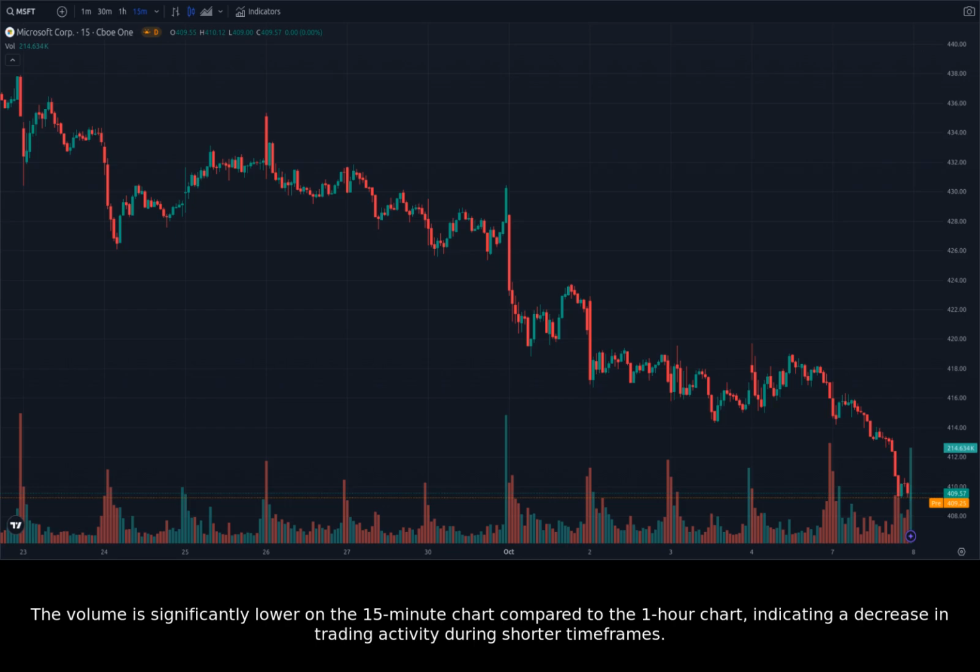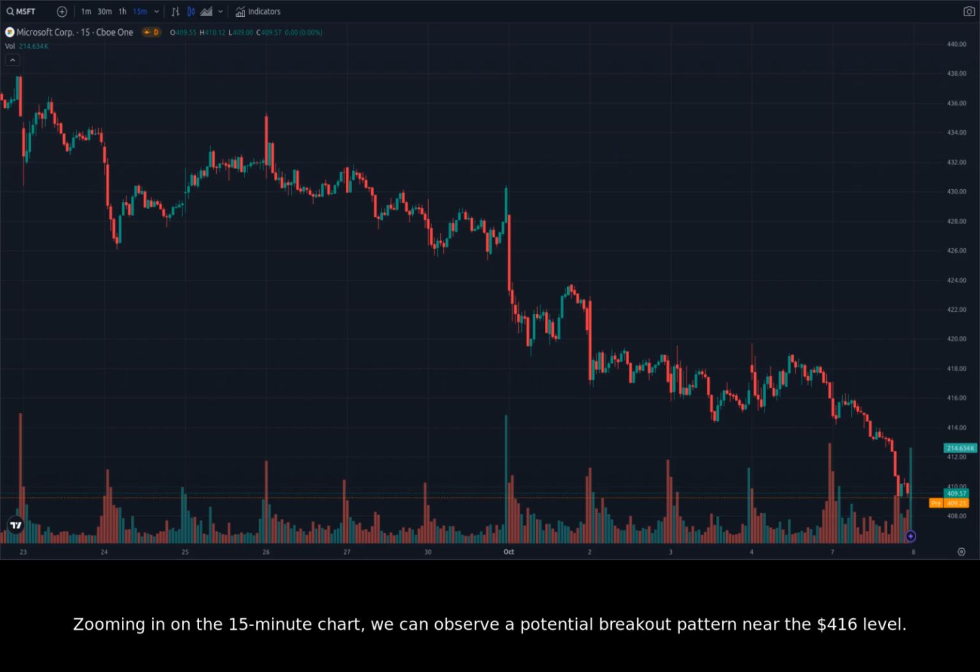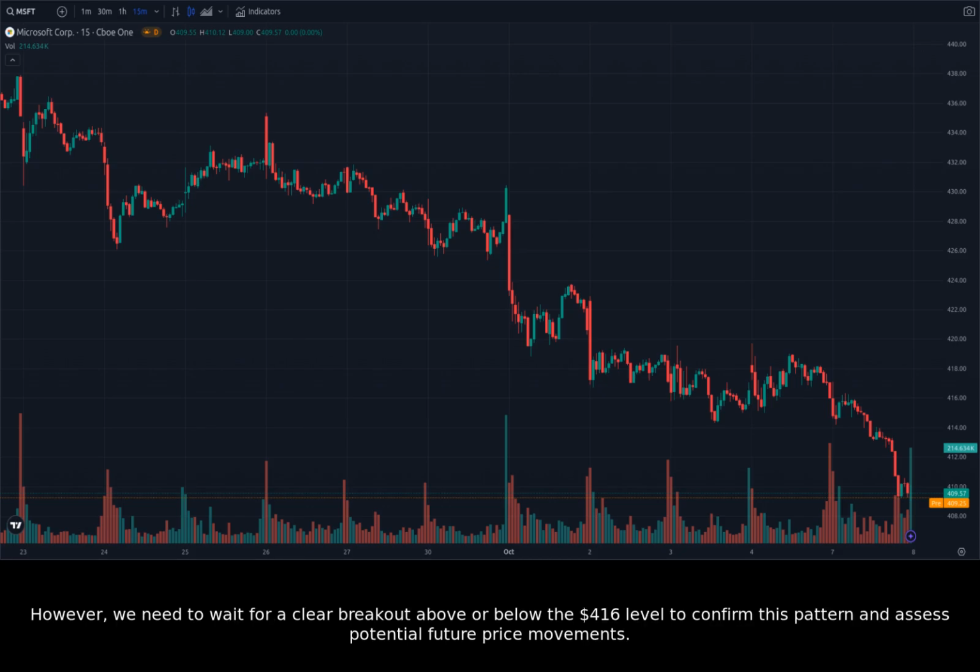during shorter timeframes. Zooming in on the 15-minute chart, we can observe a potential breakout pattern near the $416 level. The price has been consolidating around this level for a few hours, suggesting a possible breakout. However, we need to wait for a clear breakout above or below the $416 level to confirm this pattern and assess potential future price movements.